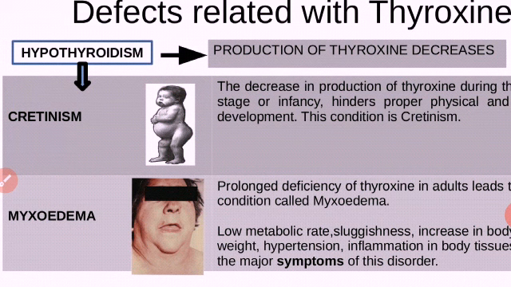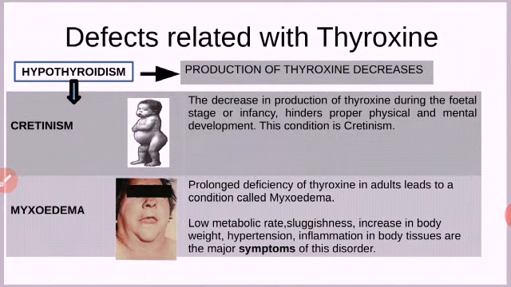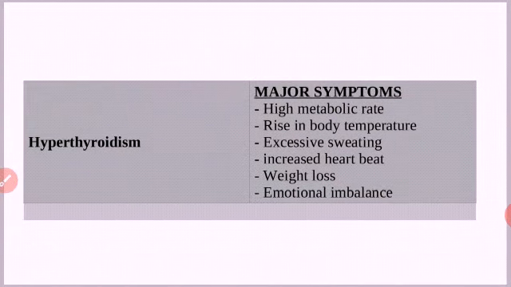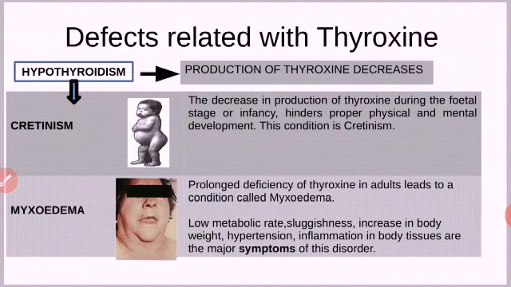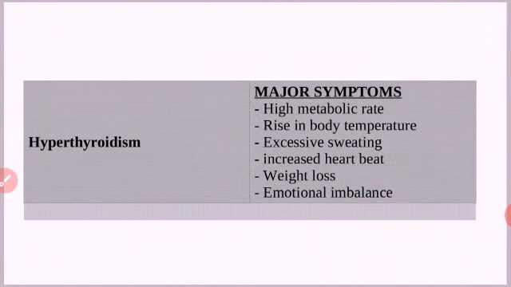You have to compare cretinism and myxedema. Cretinism in children and myxedema in adults. In both cases, this is due to decreased production of thyroxine. Then we will go to the next part of defects related to thyroxine. Here the defect is decreased production of thyroxine. Then let us see if it increases.